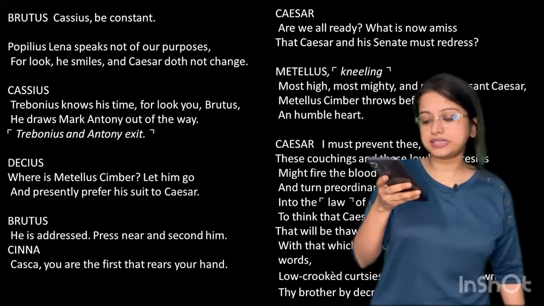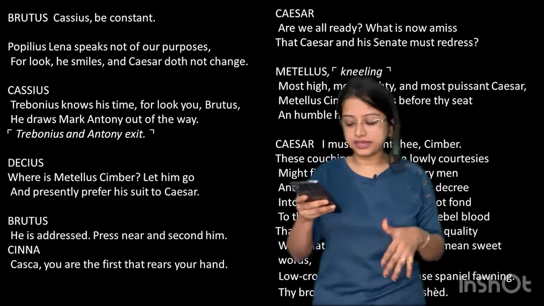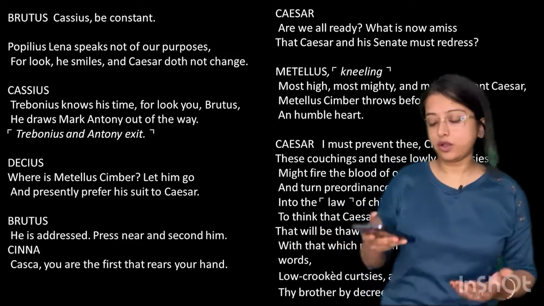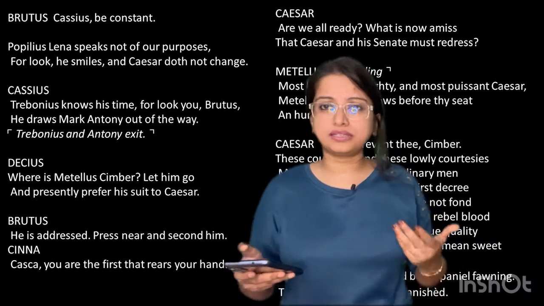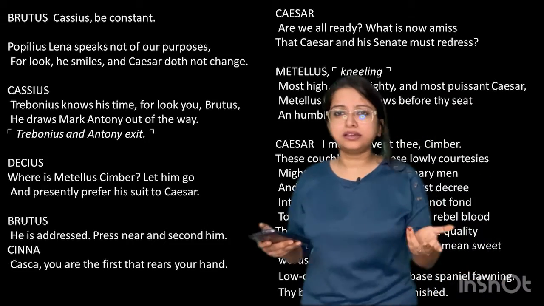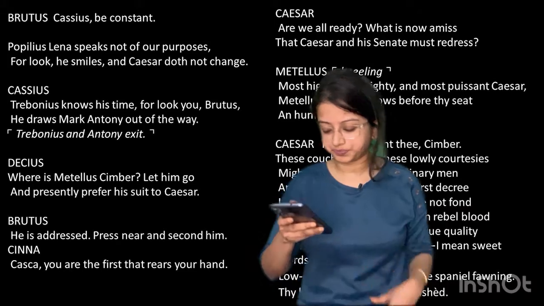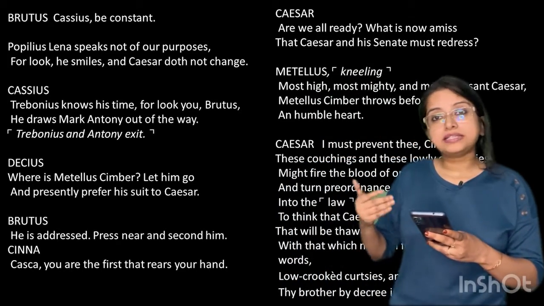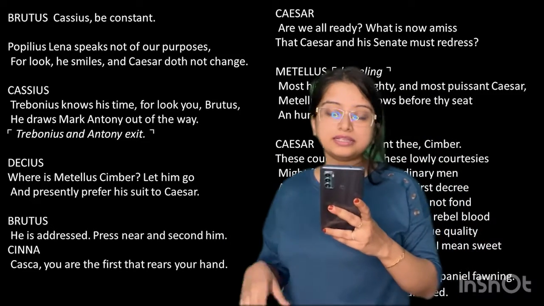So remember, Caesar, are we all ready? What is now amiss that Caesar and his Senate must redress? So are we all ready? We are here in the Senate. Can we talk? What are the problems that Caesar and his Senate should speak on? Those places were used to discuss problems, just like a normal consultation scene. People came with their problems. So now Metellus comes up with the problem. So this is step number 3 of their plan. Metellus comes up with a suit.